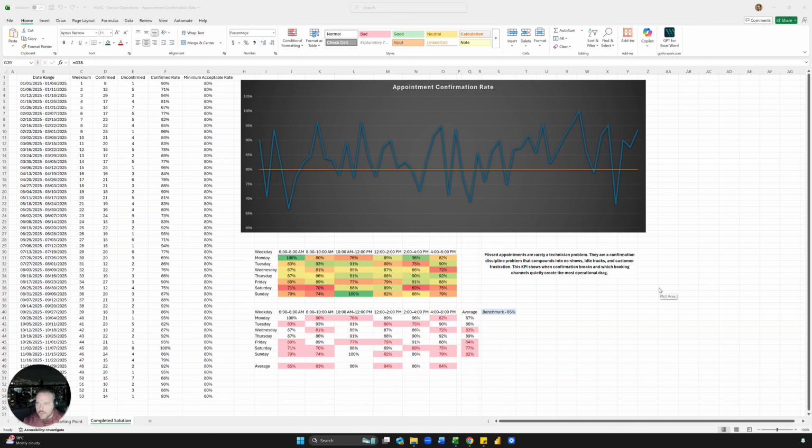So missed appointments aren't usually a tech problem. They're a confirmation discipline problem, and it can compound into no shows, idle trucks, customer dissatisfaction and frustration. And so what I want to show you is what days of the week, what time frames your confirmations are breaking, and we're going to break it down by date range, by week, and then also have a minimum acceptable rate. And then I'll show you how to do some heat maps.